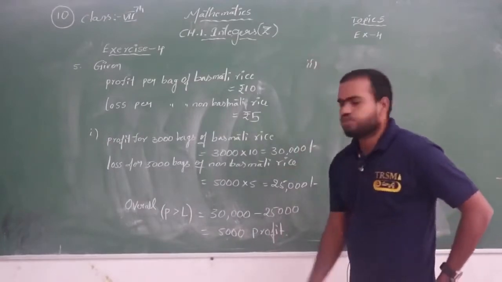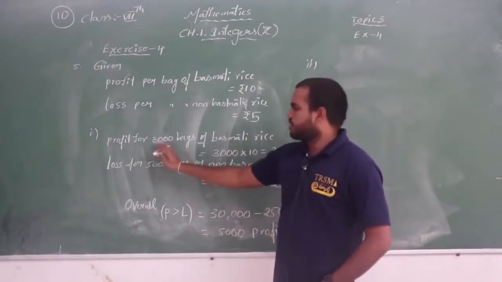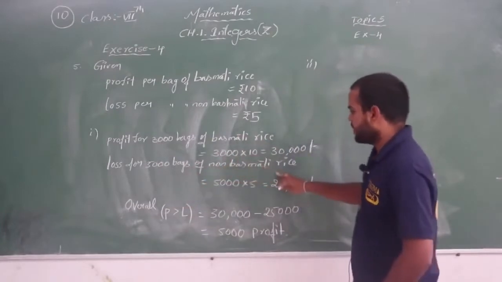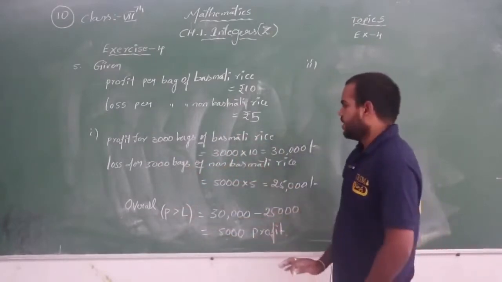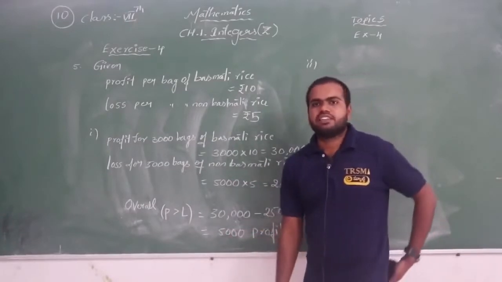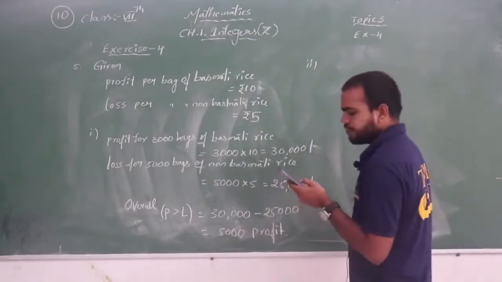Everyone understood this. Just see what is given in the question. In a month, he sells 3,000 bags of basmati rice and 5,000 bags of non-basmati rice. Overall, will he get a profit or loss? How much? Overall he got a profit of 5,000 rupees. Okay, now see the next question.